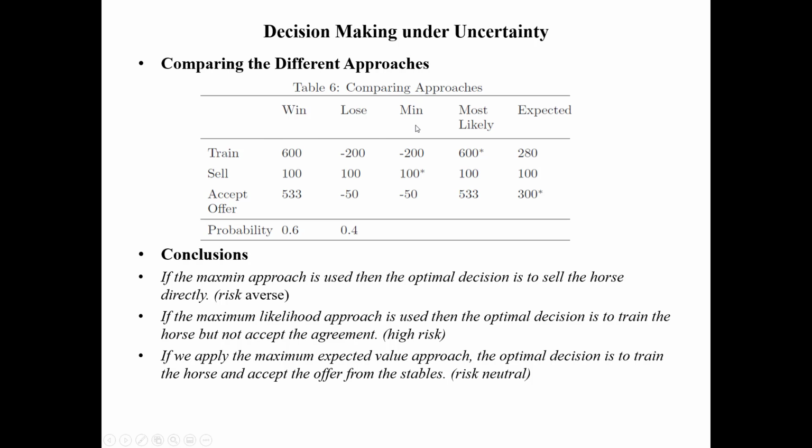If we use the maximin approach, we find the minimum in each row. If you train, the minimum is minus 200; if you sell it, 100; if you accept the offer, minus 50. Now you need to choose the maximum of these, which is this one. So the maximin approach gives us the pessimistic choice: just sell it, don't go into the risk.